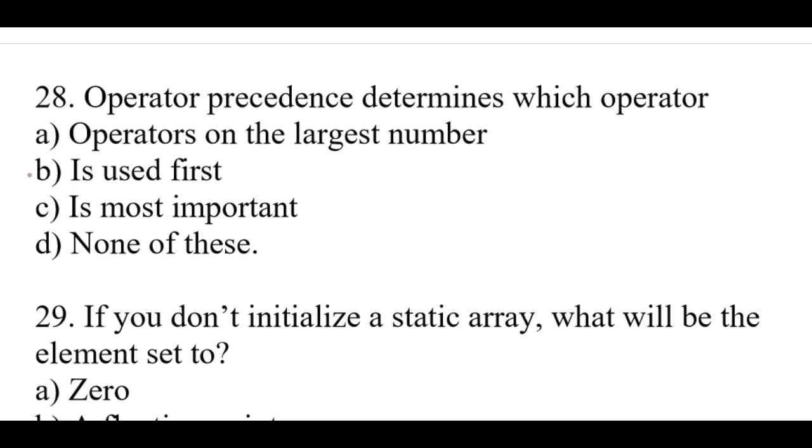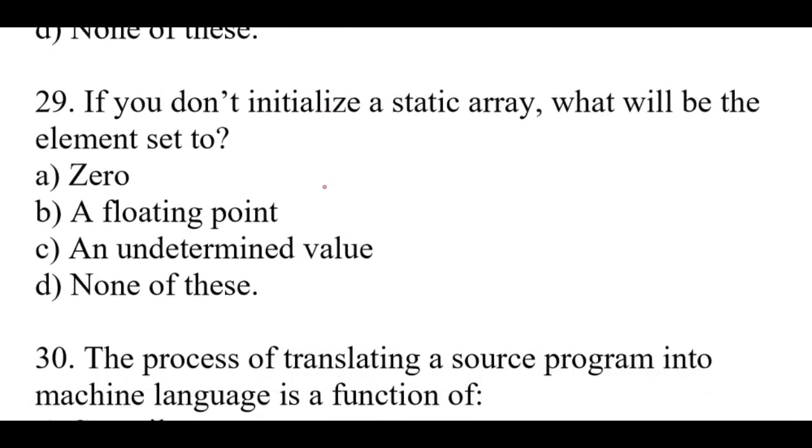Right option is B. Is used first. Question number 29. If you do not initialize a static array, what will be the element set to? Right option is A. 0.